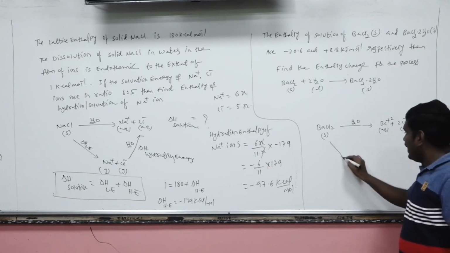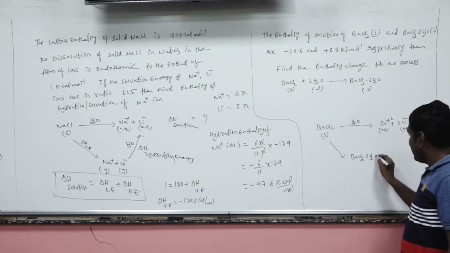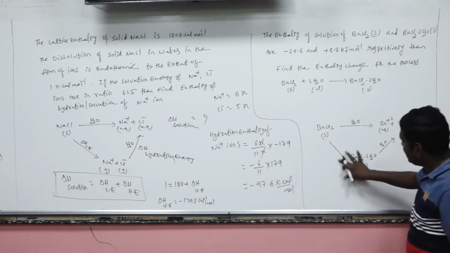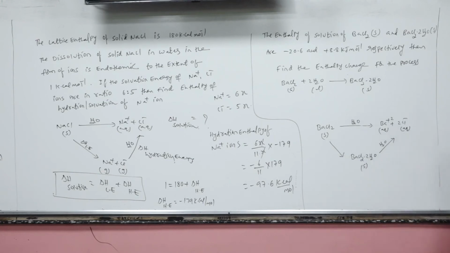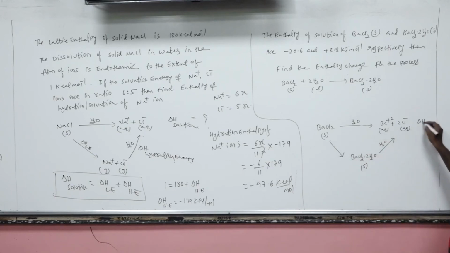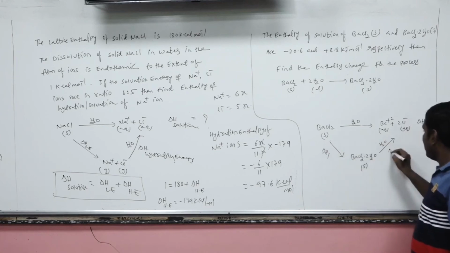But when the required amount of water is added, it will get converted into hydrated salt. After that, excess water is added so that it will be converted into aqueous ions. Now here the total enthalpy is delta H, here delta H1, here delta H2.